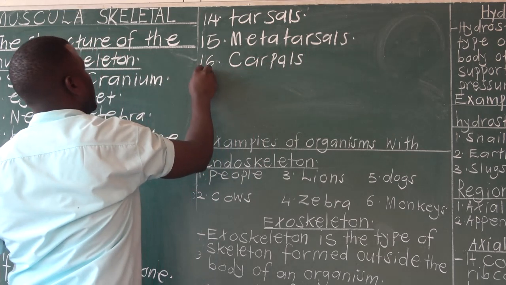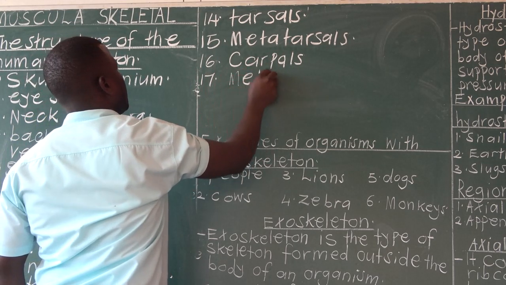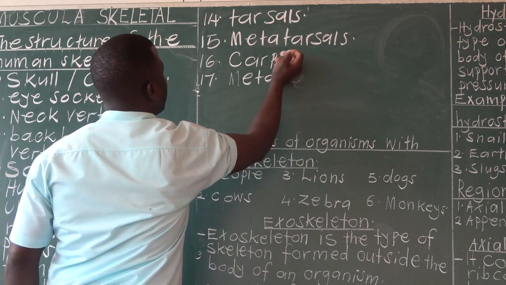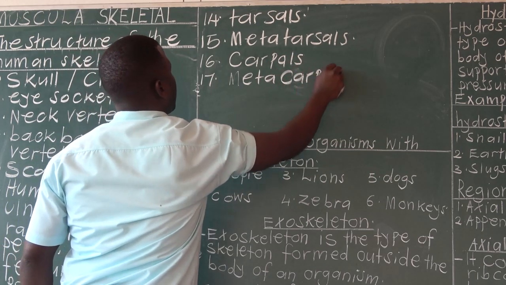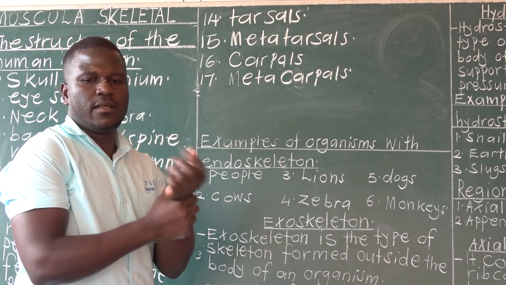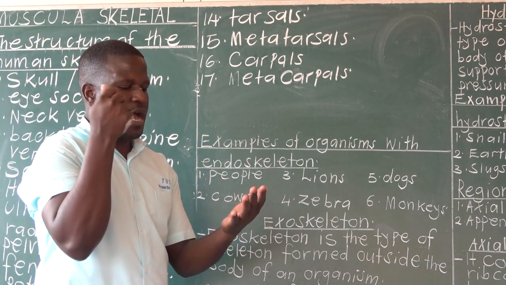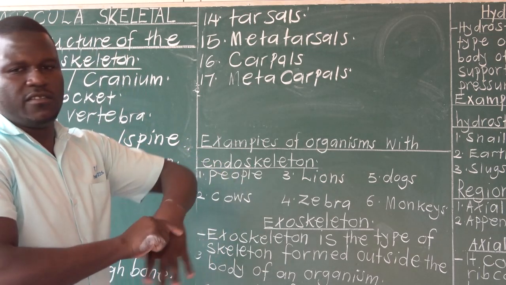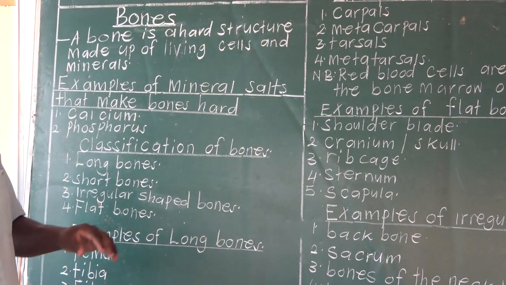Carpals and metacarpals. Now, carpals are the bones in the wrist. The bones in the wrist are called carpals. Then metacarpals are the bones in the palm of your hand. These bones that are there are called metacarpals.